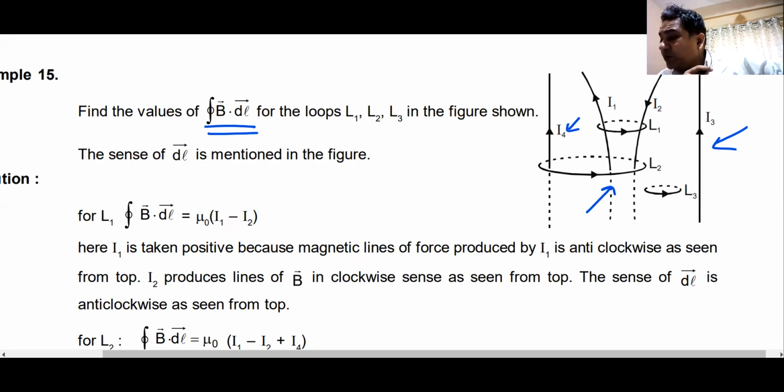When you look at loop L1, L1 is like this. So I1 will be positive, I2 will be negative. If you look at L3, it does not contain any current. So the line integral will be zero. Am I clear?